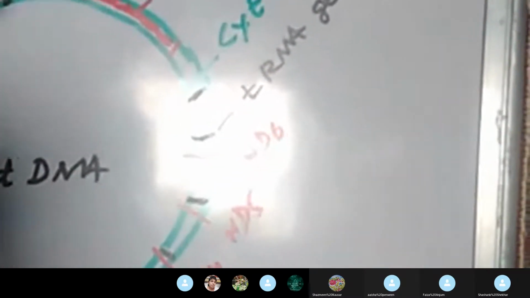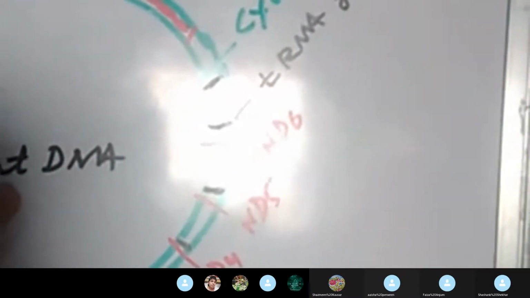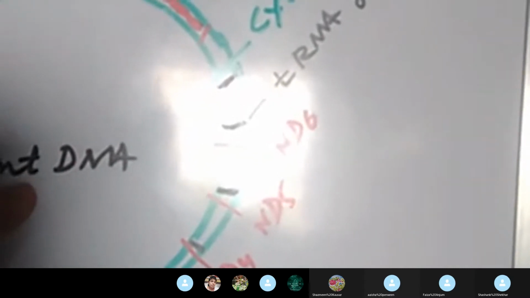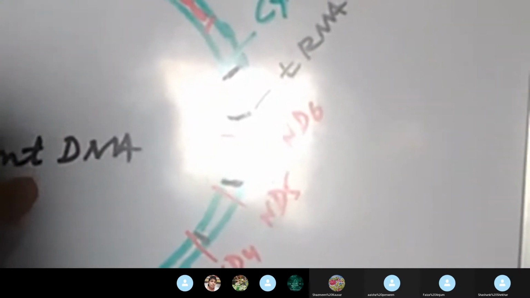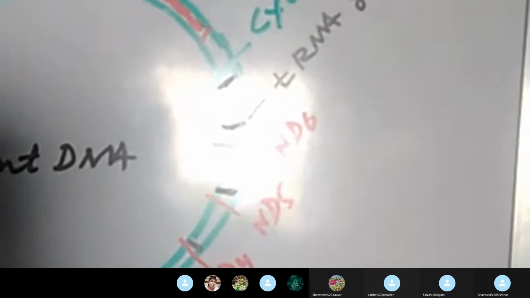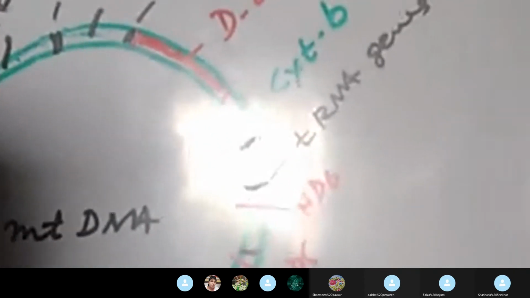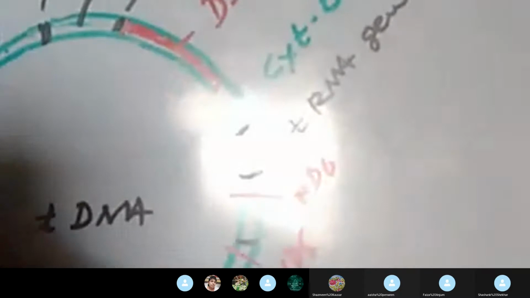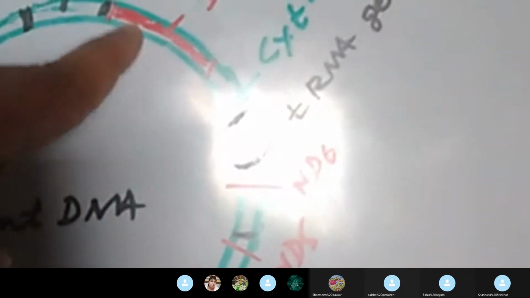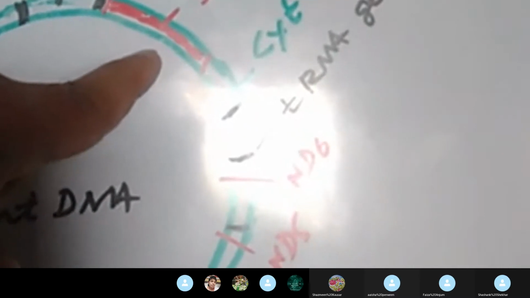This mitochondrial DNA consists of double-stranded circular DNA. The size of this mitochondrial genome is 16,559 base pairs, and this diagram shows the organization of different types of genes on this double-stranded circular DNA. At first, look here. This is the displacement loop. This displacement loop is not found in the chloroplast DNA.